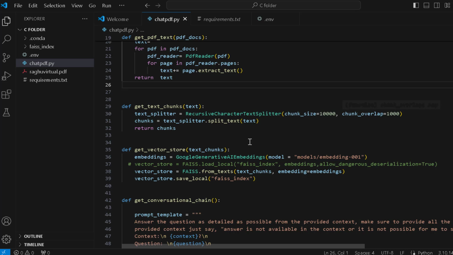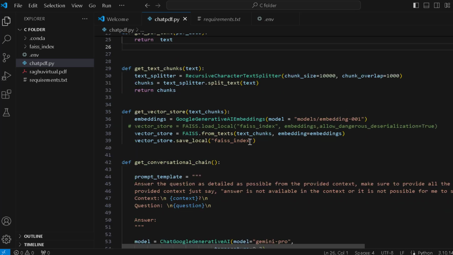After that, the entire chunk is converted into embeddings through this Google Generative AI embedding, and the model is embedding-001. Then this vector store is stored into the FAISS DB store, and it is saved as the FAISS index, which is automatically created.